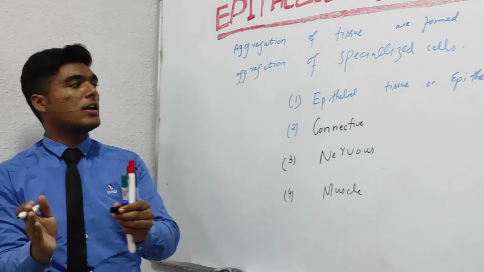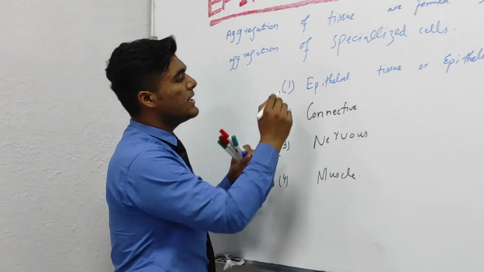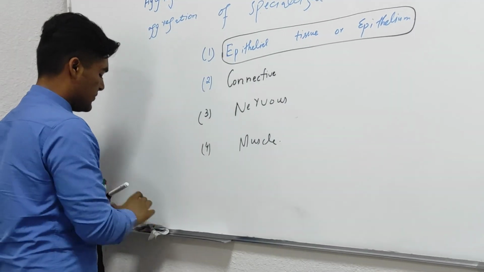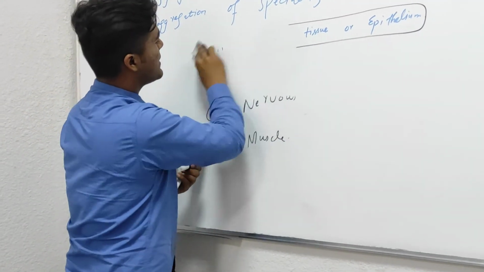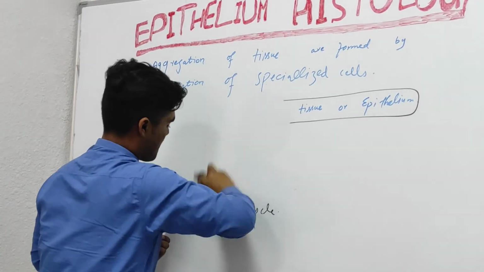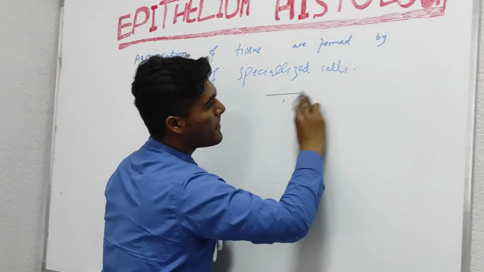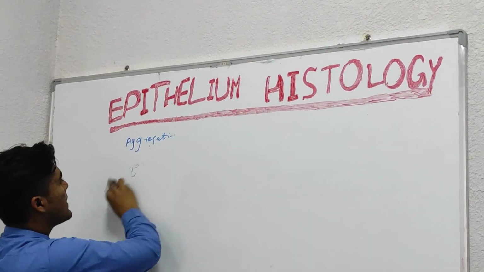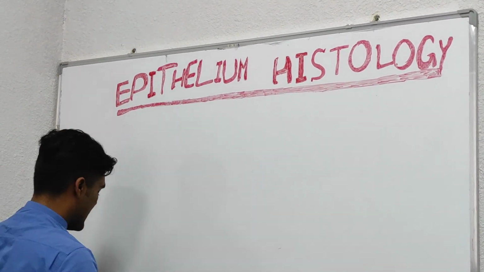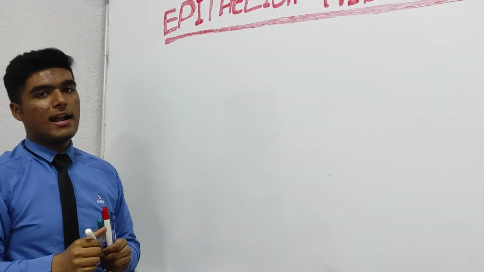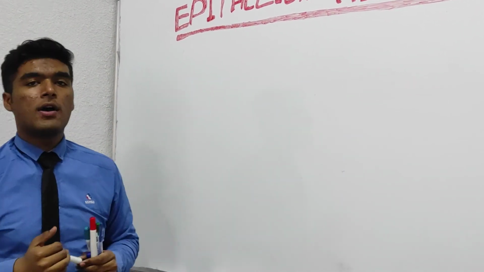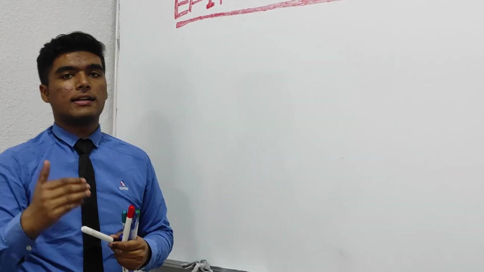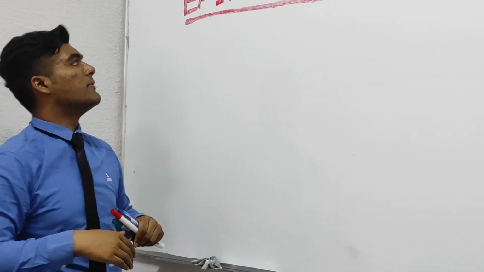And guys, in this tutorial we are going to discuss epithelial tissue in detail. Epithelial tissue is basically the aggregation of different cells, containing a small amount of intercellular matrix, and has a role in lining of cavities.